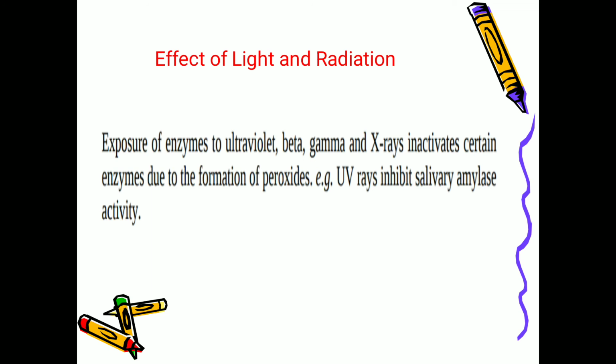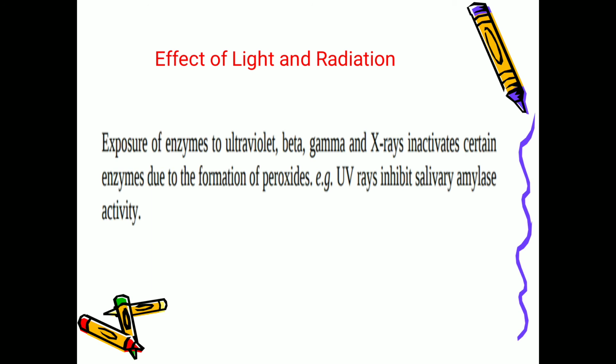So when these enzymes are exposed to these rays, that is UV, beta, gamma and X-rays, it will deactivate the enzymes by forming peroxide ions, so that the enzyme will be inactivated and there is no reaction at all. Example: UV rays inhibit the salivary amylase activity. In this way, all these factors will affect the enzyme reaction or velocity of the reaction.